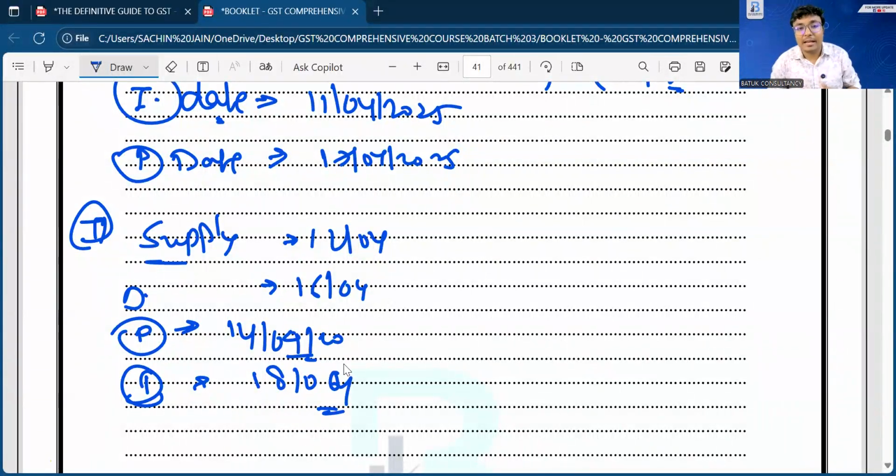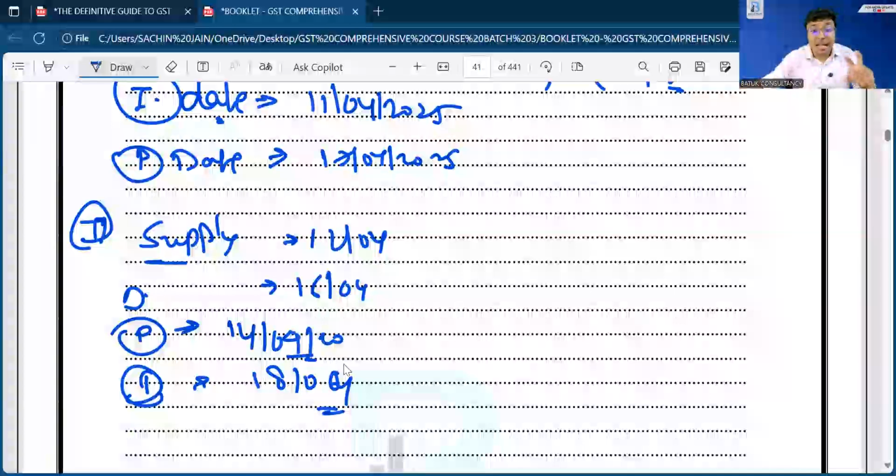Now you can say, sir, without invoice how can we make the supply of the goods? Sir, supply can be made under challan, sent on approval basis, and the approval was sent on 18th of April. So the invoice has been created on 18th of April, but the payment has already been received in advance, because if you didn't like the goods, you would get a refund. But in this situation, the client has accepted the goods and the invoice was generated on 18th of April.